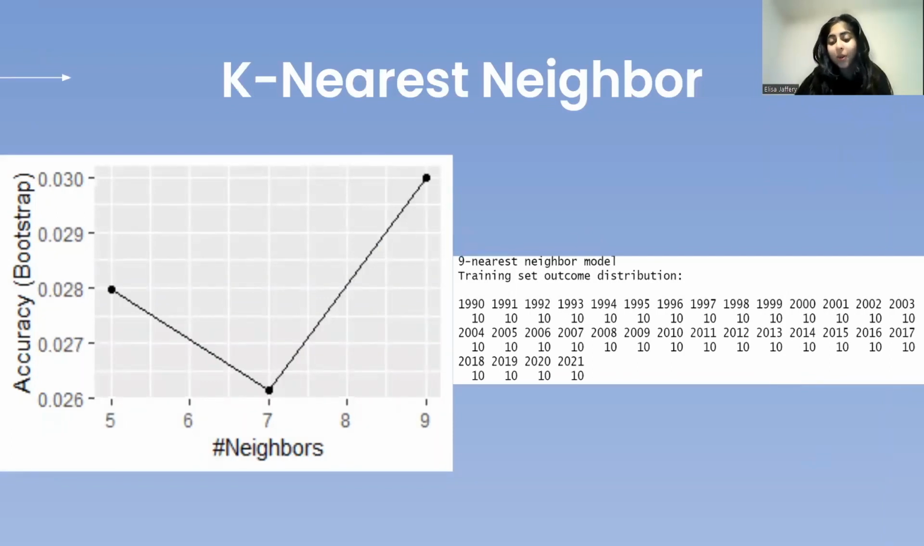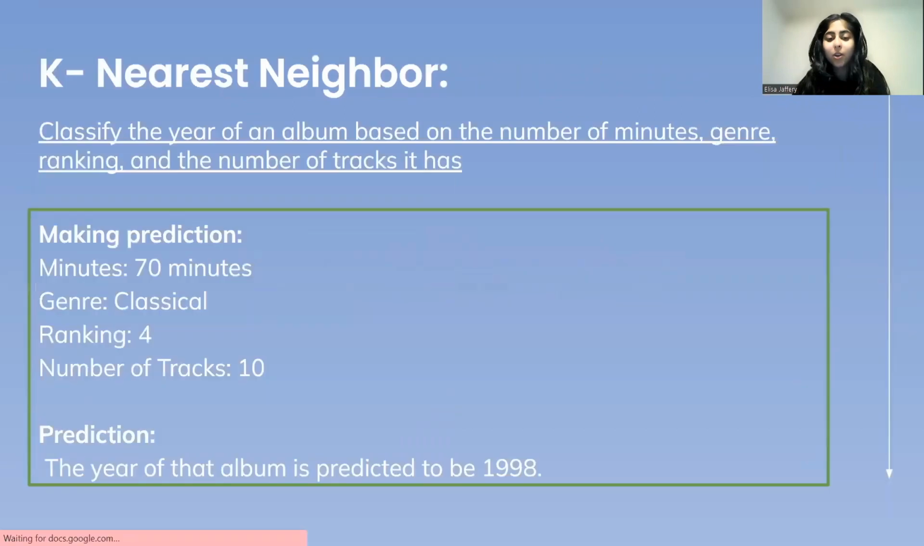So we're going to go ahead and talk about this graph in just a second, but let me go ahead and show you an example. I'll move myself up a little bit up here. Perfect. Alrighty. So our goal here is to classify the year of an album based on the number of minutes, genre, ranking, and the number of tracks it has. So our predictor variables are minutes, genre, ranking, and number of tracks. And what we're trying to predict is what year that album is from.